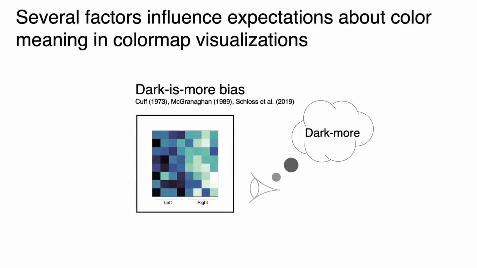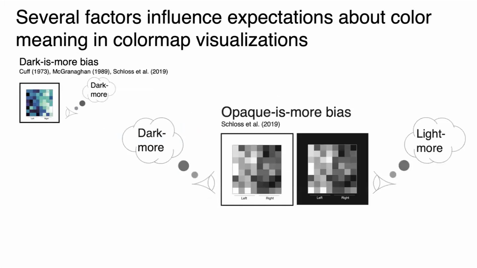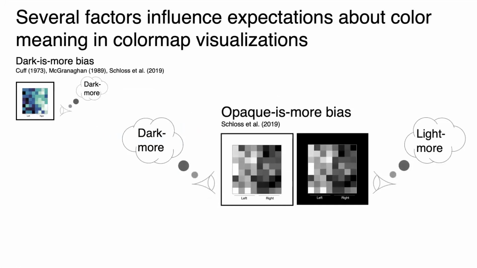First is the dark is more bias, which leads to the expectation that darker colors should mean larger quantities. Another factor is the opaque is more bias, which leads to the inference that colors appearing more opaque map to larger quantities only when color maps appear to vary in opacity. On white backgrounds, darker colors appear more opaque, so the opaque is more bias and dark is more bias work together and lead to the expectation that darker colors should mean more.